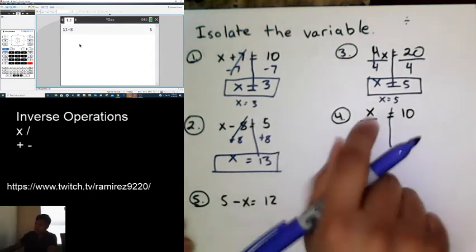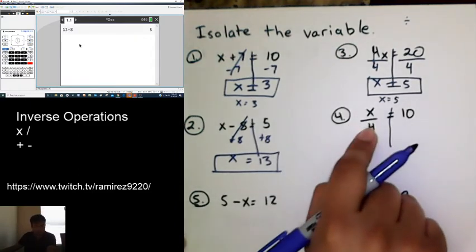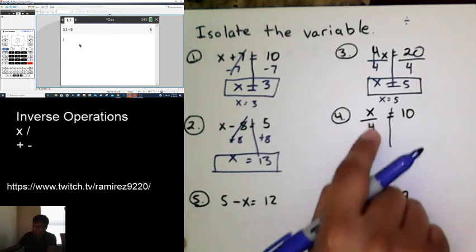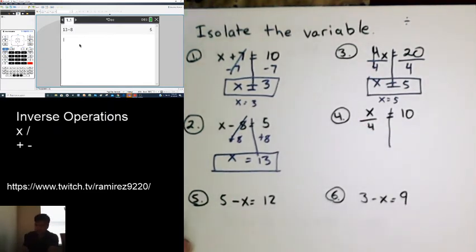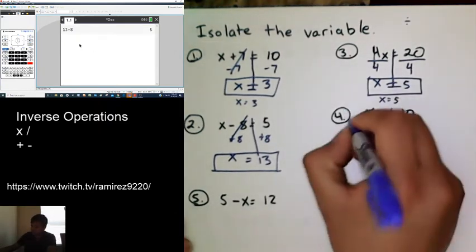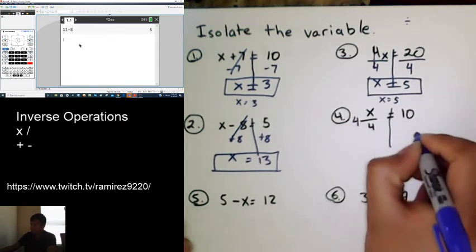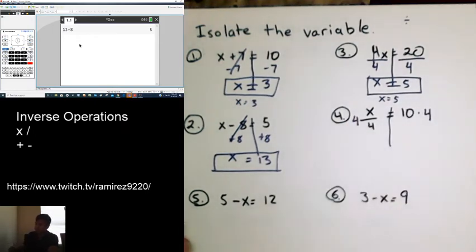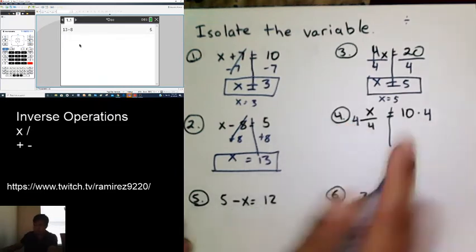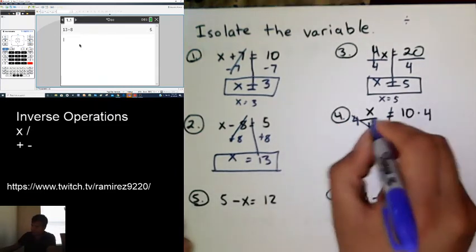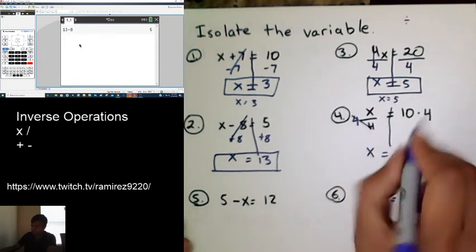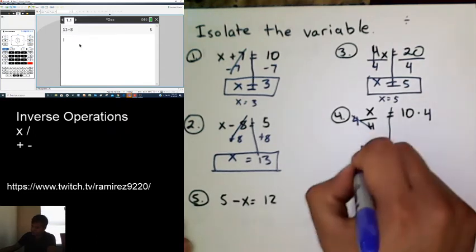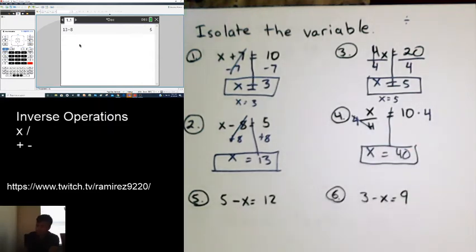All right, number 4. Whenever there's a little line underneath like this, we're implying division. So right now there's division taking place, and the inverse of division is multiplication. So we have to multiply both sides by 4. 4 divided by 4, they pretty much cancel. They become 1, and I'm just left with x. And 10 times 4 is 40. So x is 40. Those are the basics.